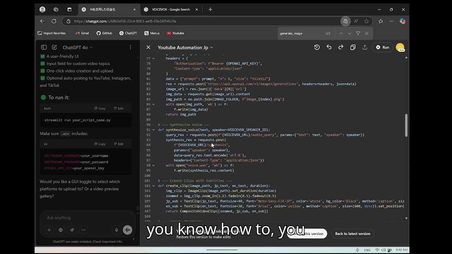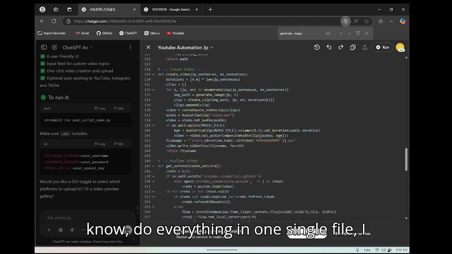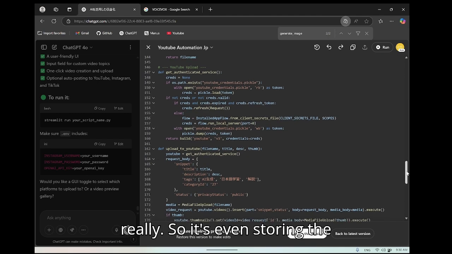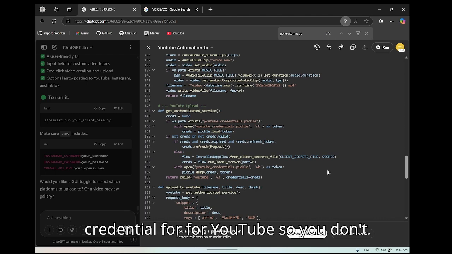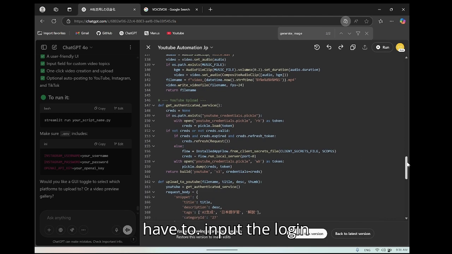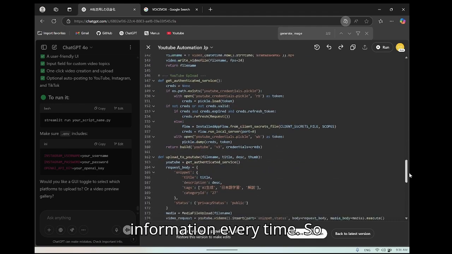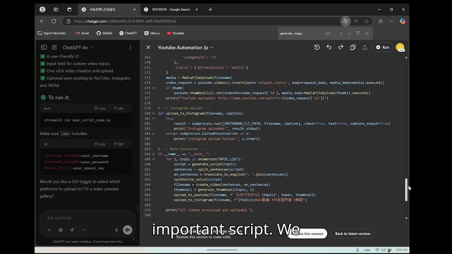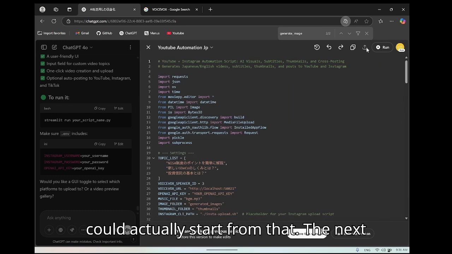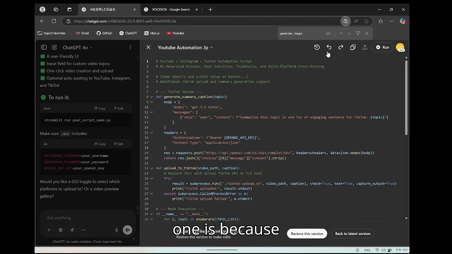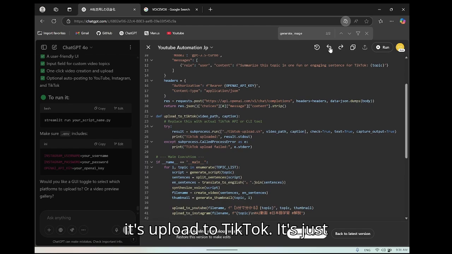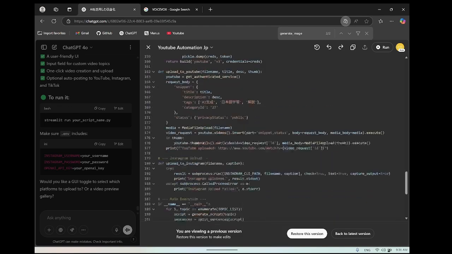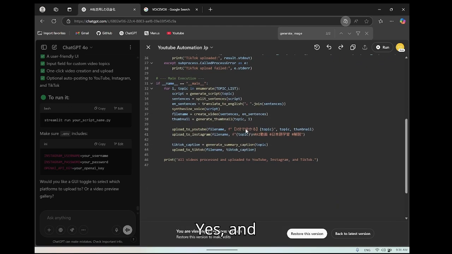But assuming that you know how to do everything in one single file, it's even storing the credentials for YouTube, so you don't have to input the login information every time, right? I think so. This is a very important script. We could actually start from that. The next one is because it's upload to TikTok. It's just basically added upload to TikTok, so I can manually add that to this.